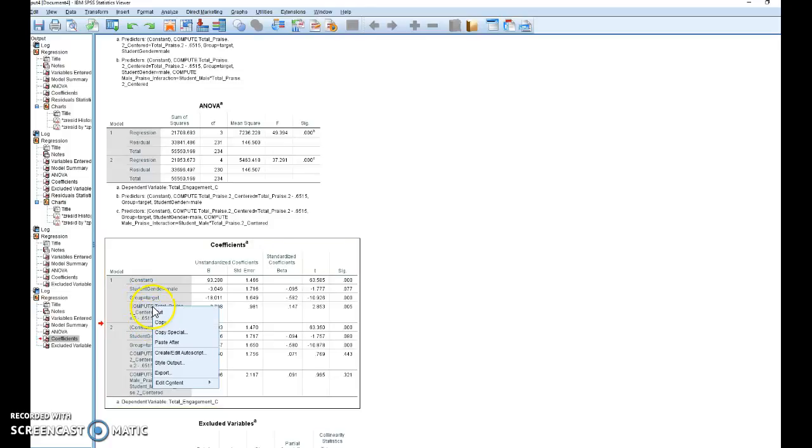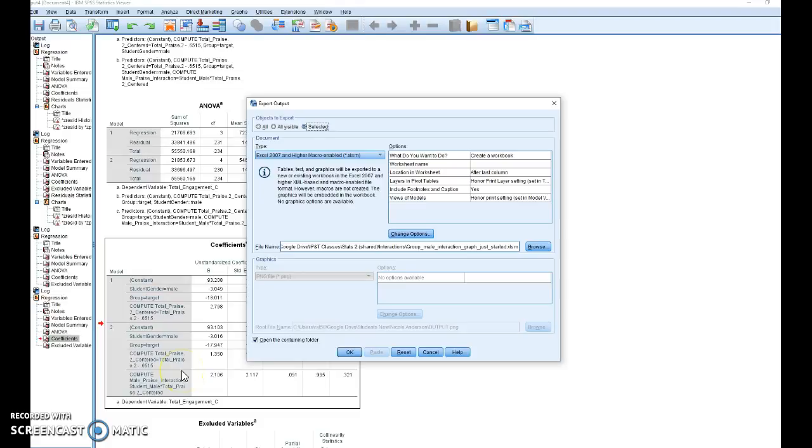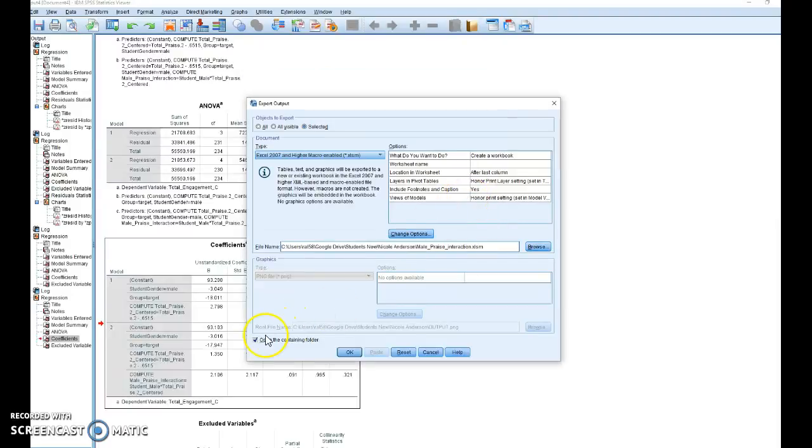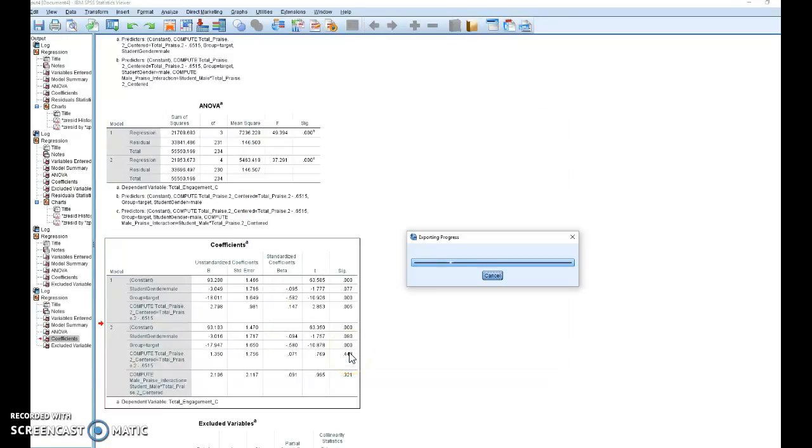Left-click on your coefficients. Export, browse. We'll call this male by praise interaction. Click Save. Make sure this is checked, so it'll open the containing folder for you once it's done, and click OK.